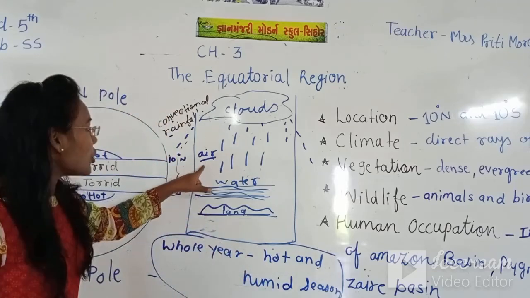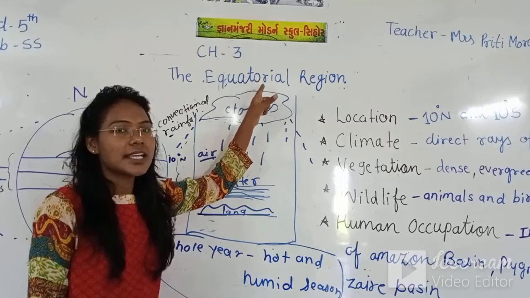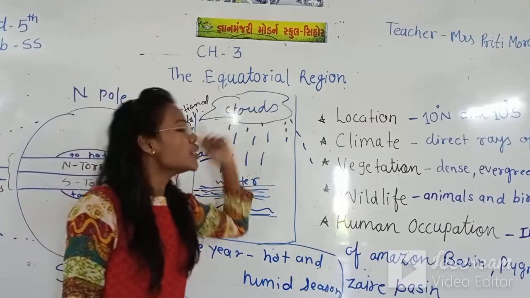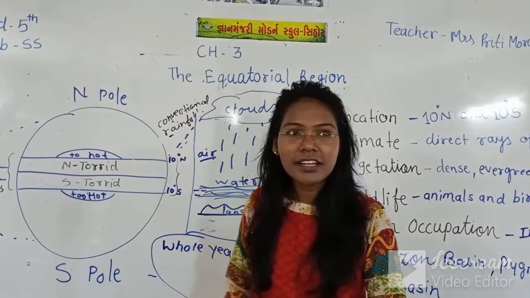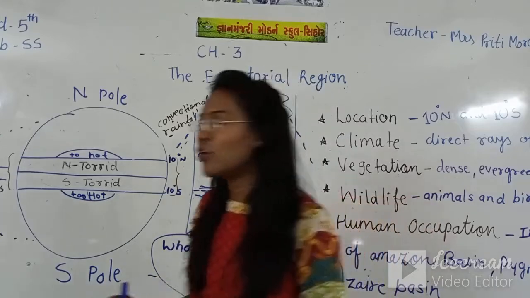So the moist air goes up and meets the sky. The clouds form there and then it's rainfall.